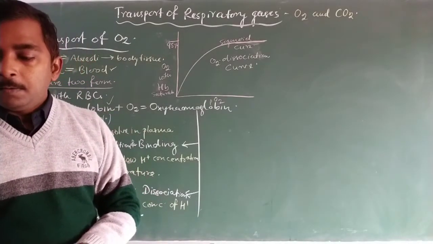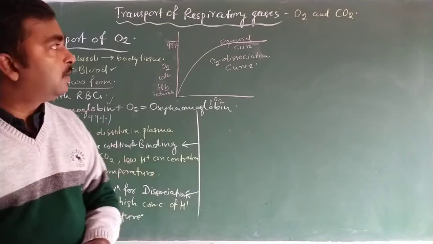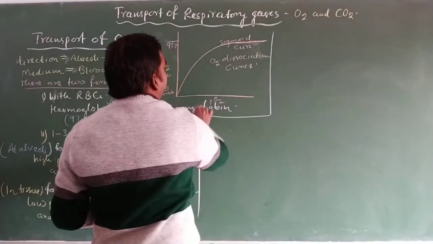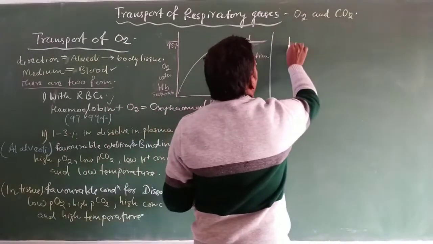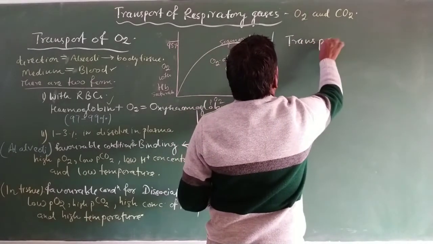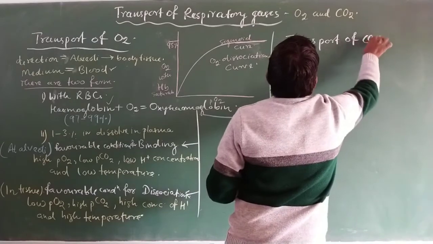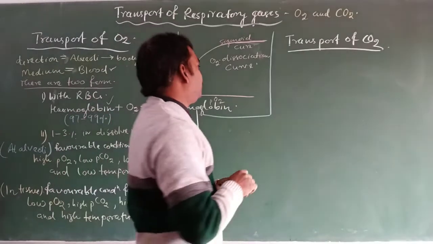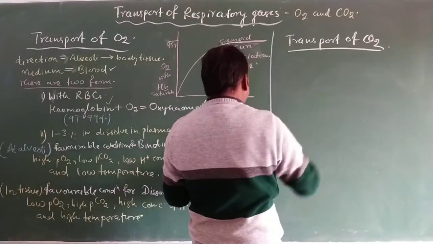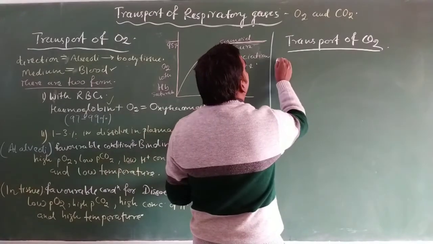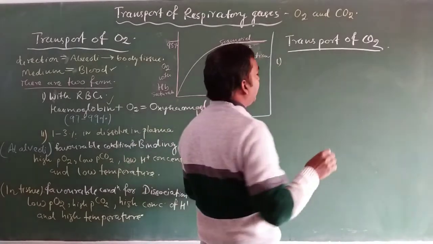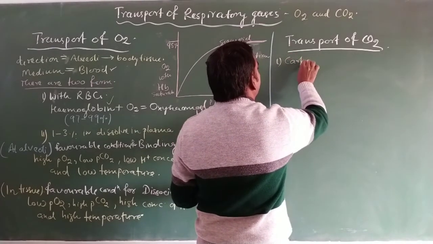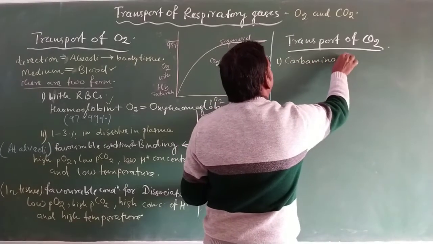Now we will discuss the other part, that is the transport of carbon dioxide. For CO2, hemoglobin is also responsible for the transport. The first form in which carbon dioxide is transported through our blood is carbaminohemoglobin.